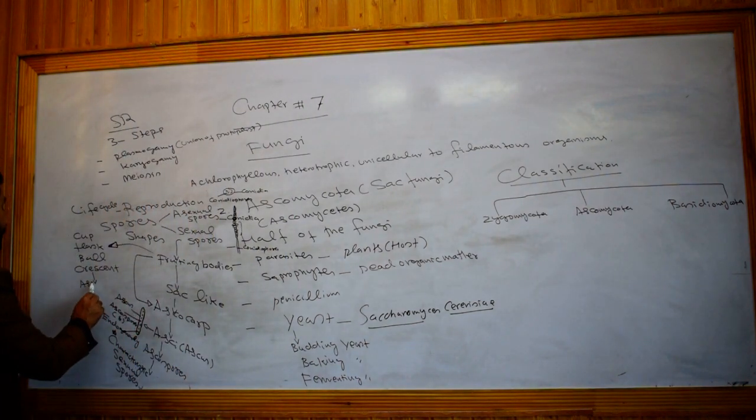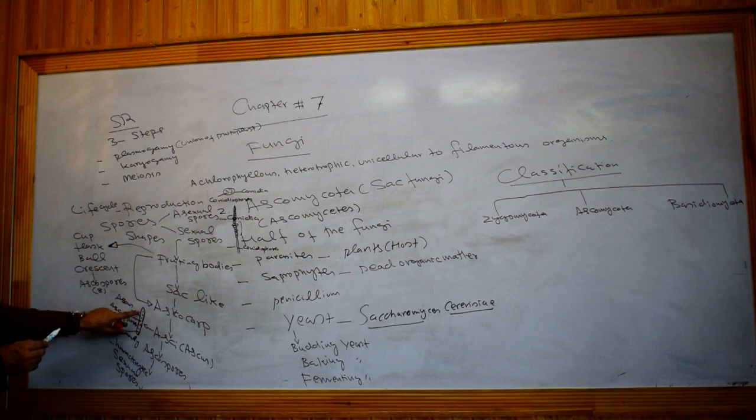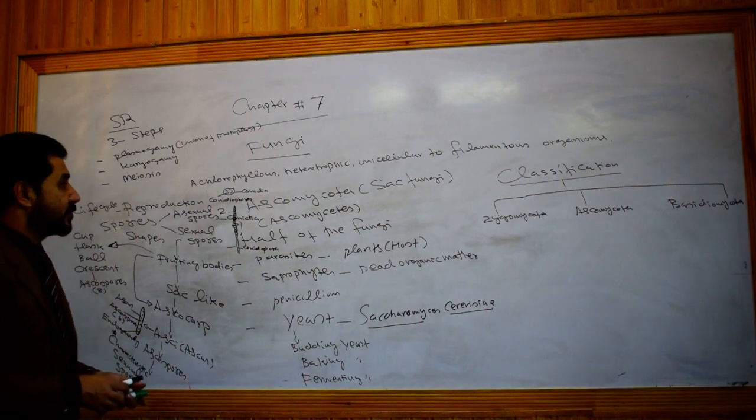the production of ascospores. Ascospores, which are 8 in number, are produced inside the ascus. Many asci are present in the fruiting body. So this is all about the word Ascomycota.